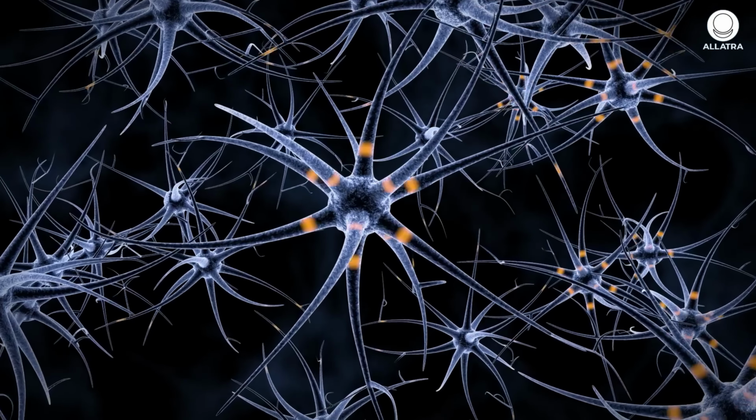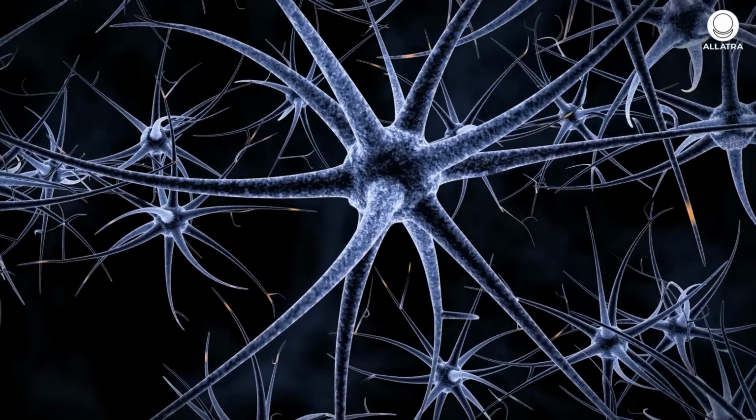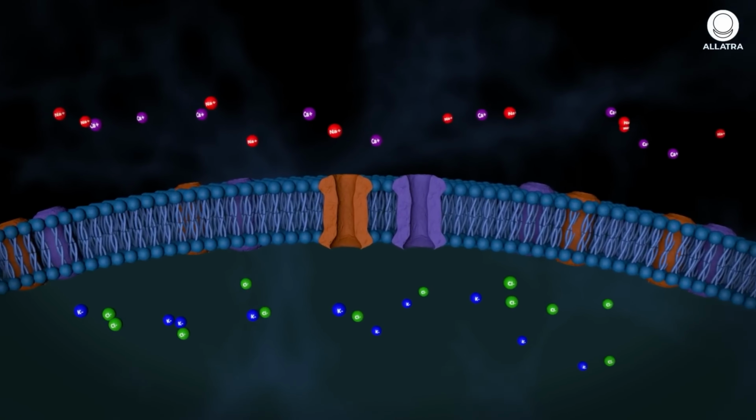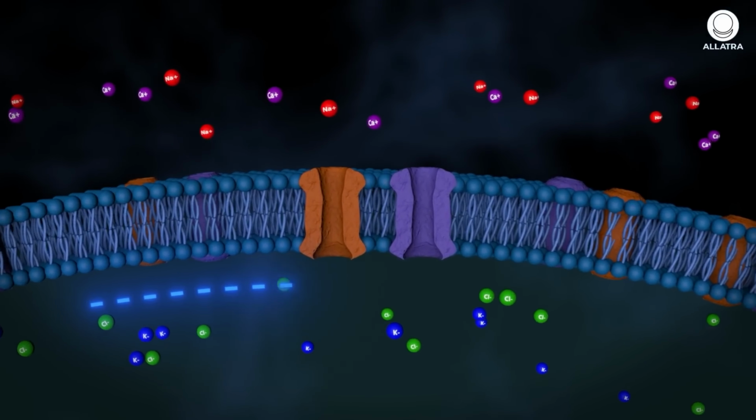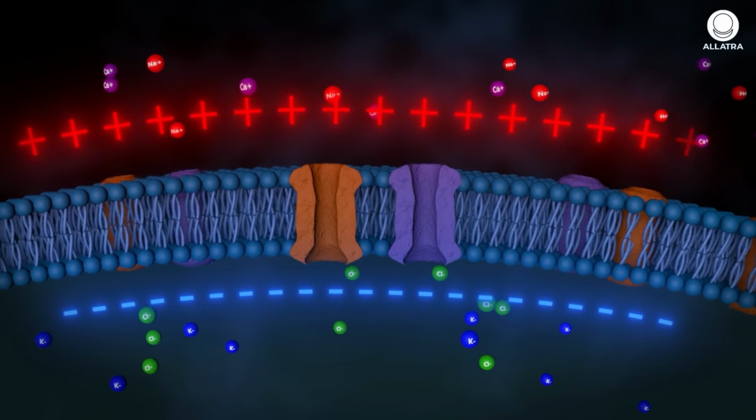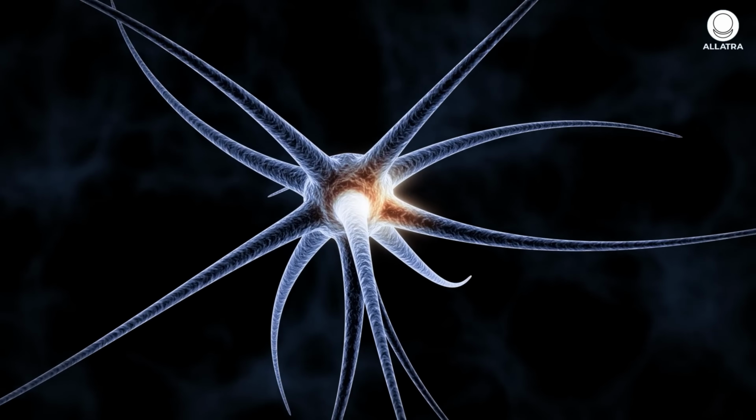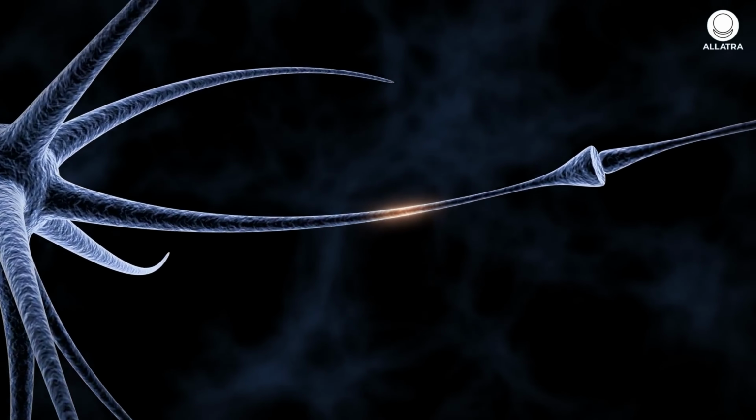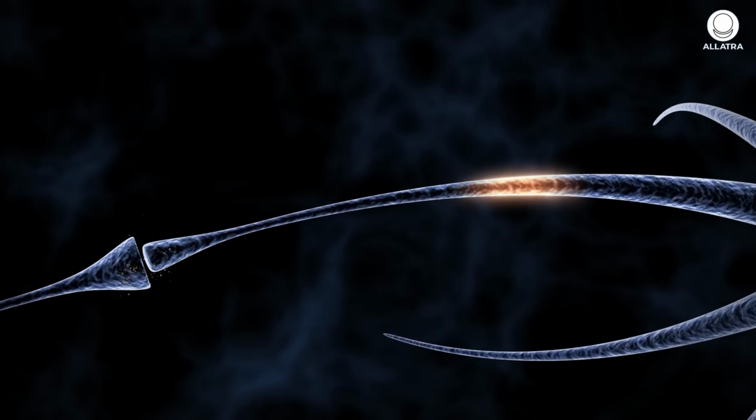Each neuron functions like a miniature battery. It constantly maintains a difference in electrical charge between the inside and outside of its membrane. This enables the neuron to be ready to transmit a signal at the right moment.